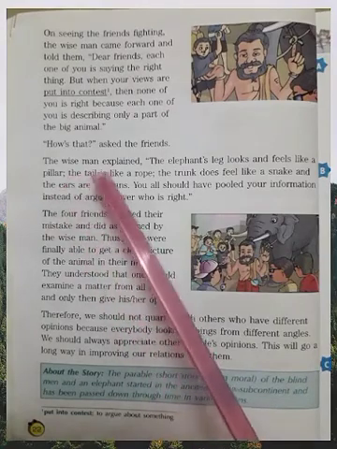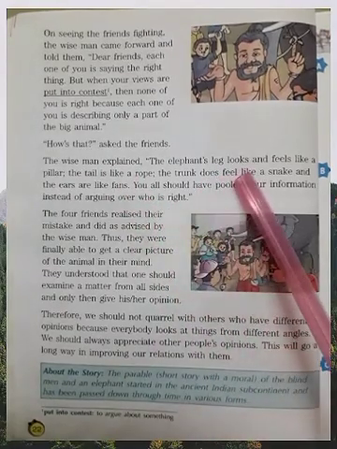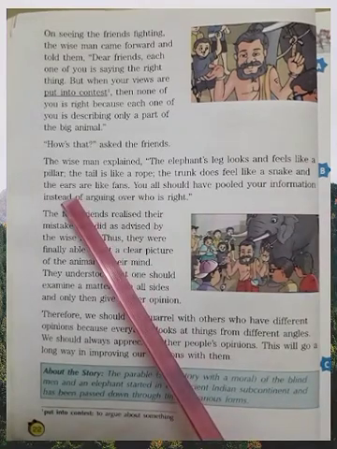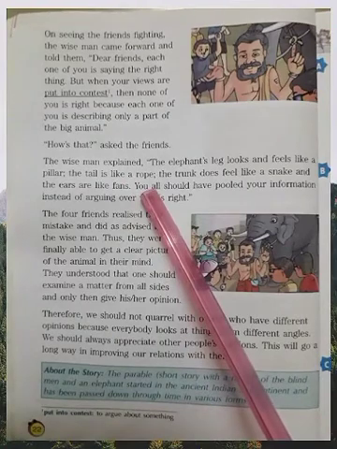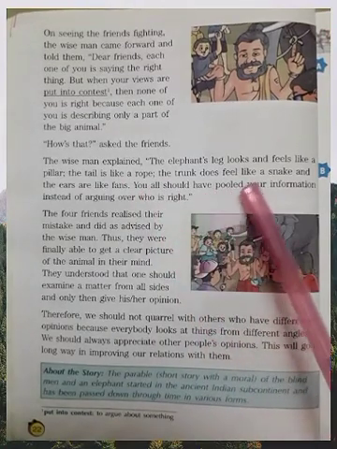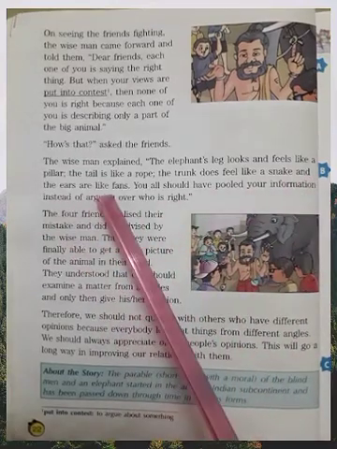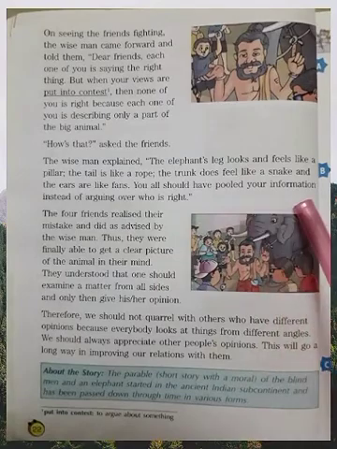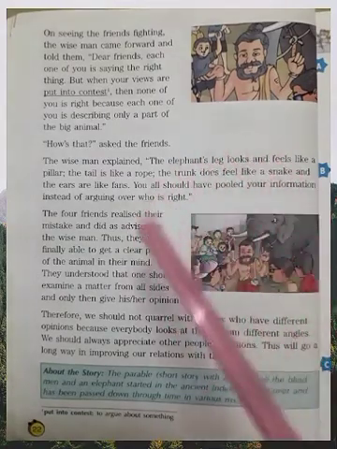The wise man explained. The elephant's leg looks and feels like a pillar, right? Or a tree. The tail is like a rope, you're right. The trunk does feel like a snake, this is also true. And the ears are like a fan, also true. You all should have pooled your information. Pooled means put all the information together.